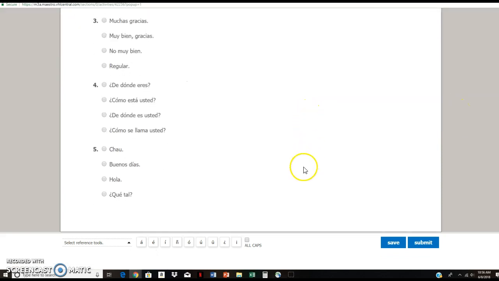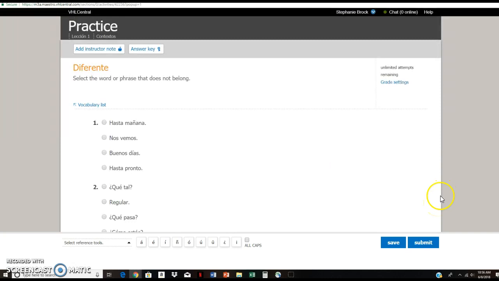I don't know if it'll show up on here because this is the instructor version, but there should be some sort of button in this area where it says ask the instructor or request instructor to grade it, something like that. So there should be something in there for you.